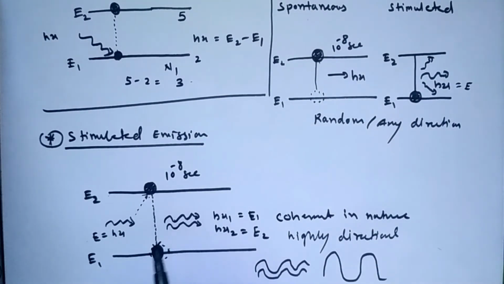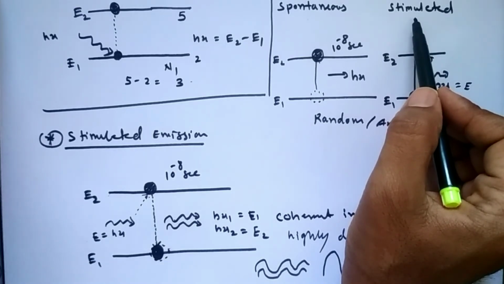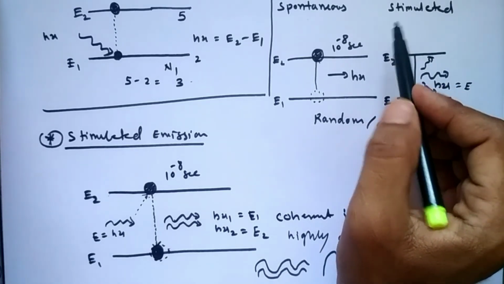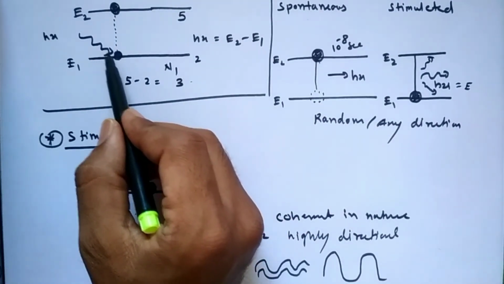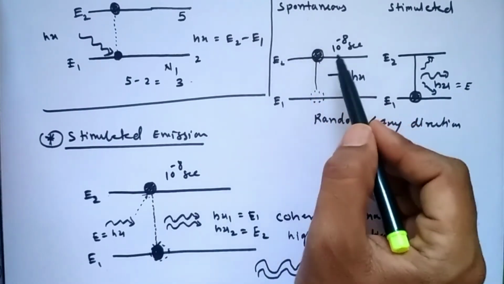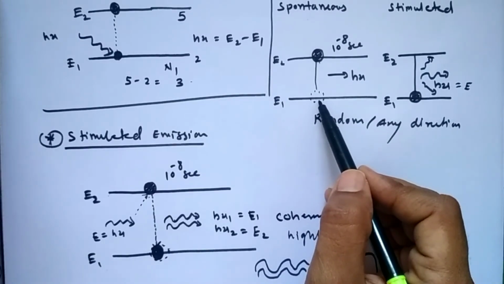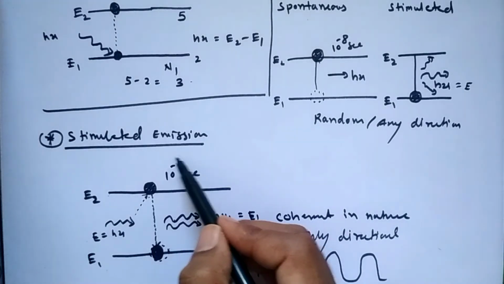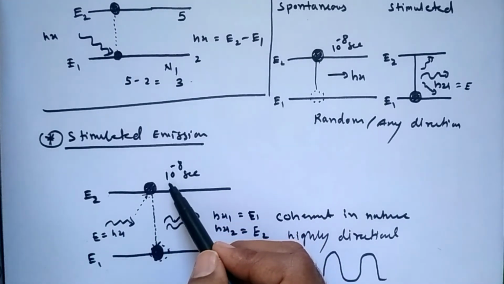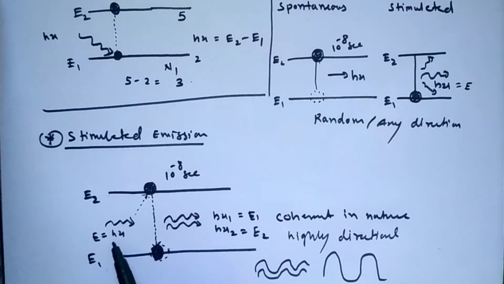I hope, students, you now understand what absorption is, what spontaneous emission is, and what stimulated emission is. Let me summarize these three. Absorption means the atom absorbs energy and is excited. Spontaneous means after 10 to the power minus 8 second it comes back to its original position. Stimulated means it is forced to come back to its original position, because before completion of the time 10 to the power minus 8 second, we already provide some energy h nu.